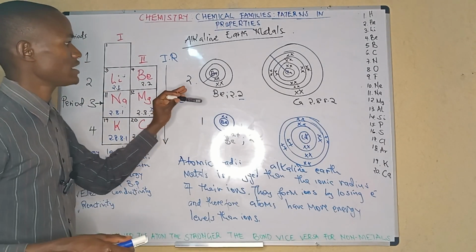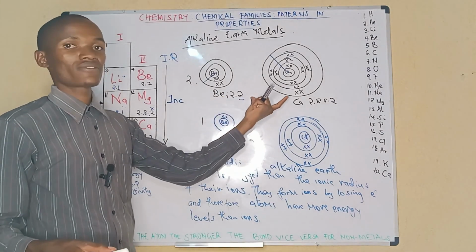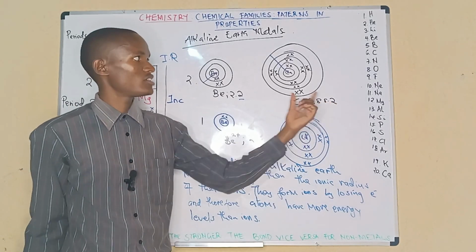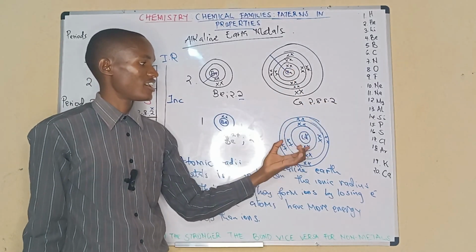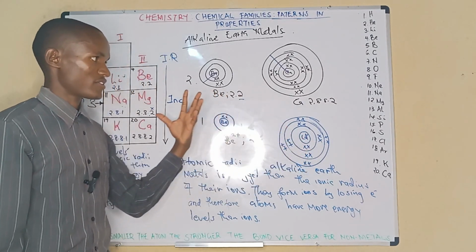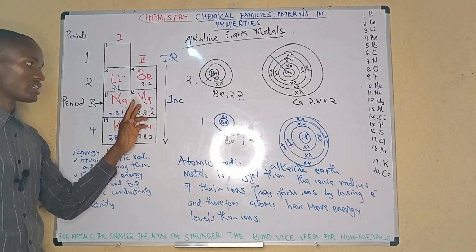For the case of beryllium, the atom has 2 energy levels, the ion has 1. For the case of calcium, the atom has 4 energy levels, the ion has 3 energy levels, 2, 8, 8. For the case of magnesium, the atom will have 3 energy levels, the ion will have 2 energy levels.